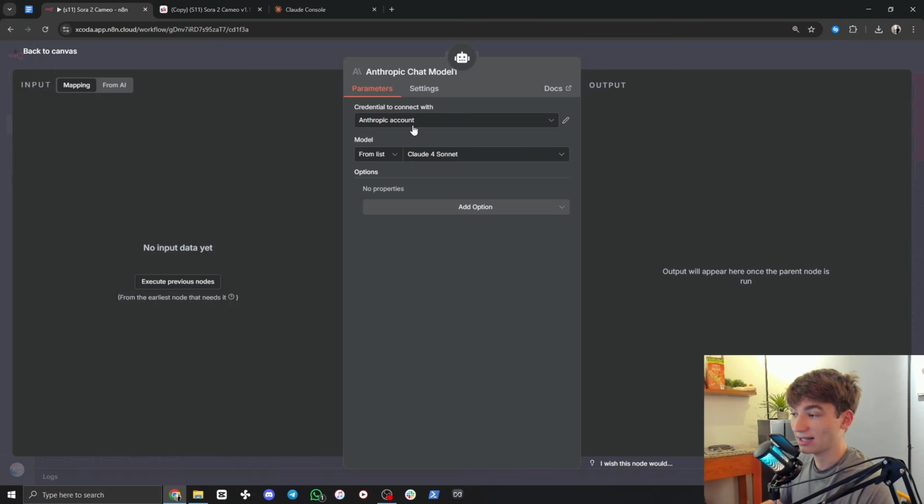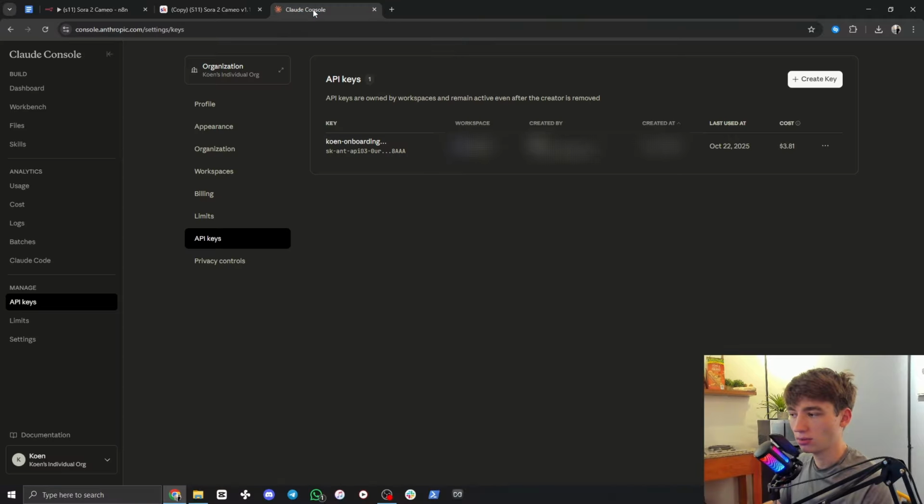Now we have to connect our credential so that it can actually connect to their server. I will leave a link in the description to the Claude console. Once you are signed in, this is where you can add your credit. API keys are on the left over here. Click on API keys and click on create key in the top right. That will give you your API key that will authenticate Claude.